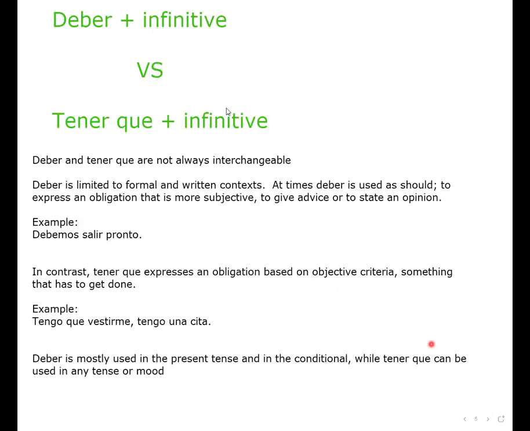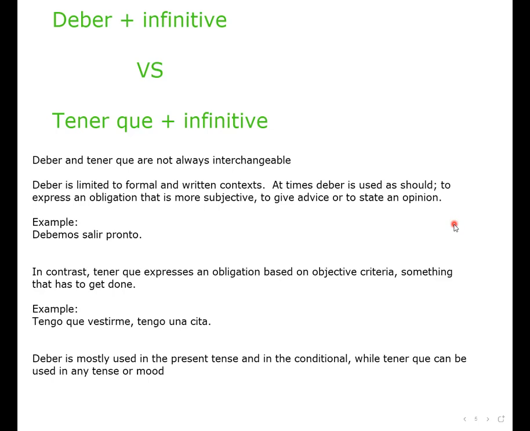So what is the difference? The verb deber plus infinitive versus tener que plus infinitive. These verbs are not always interchangeable. The verb deber is limited to formal or written context. At times, the verb deber is used as "should" to express an obligation that is a little more subjective.